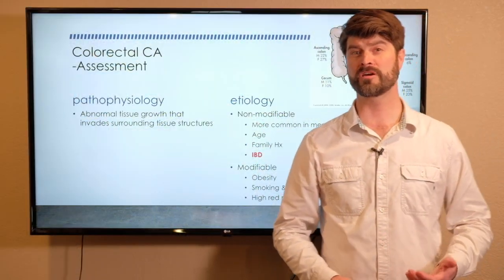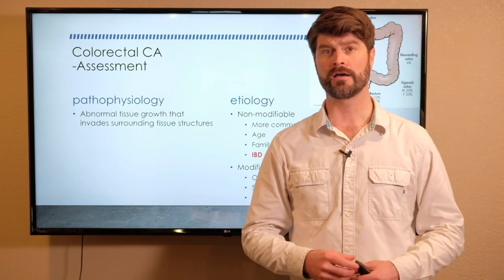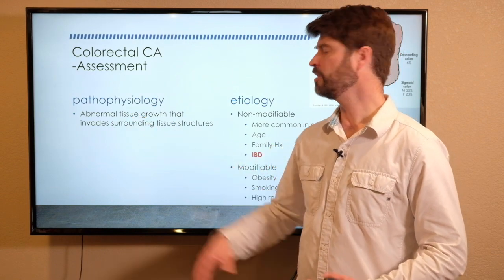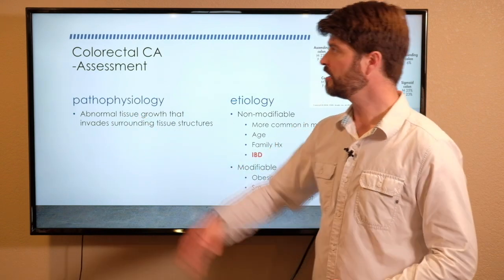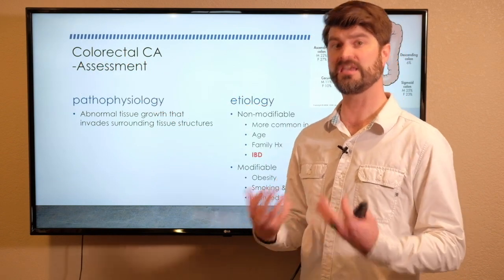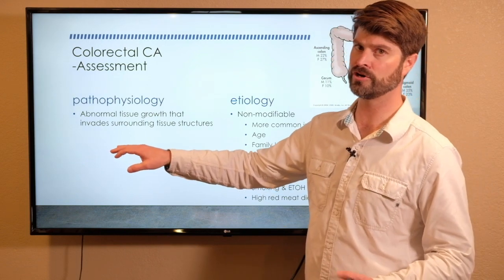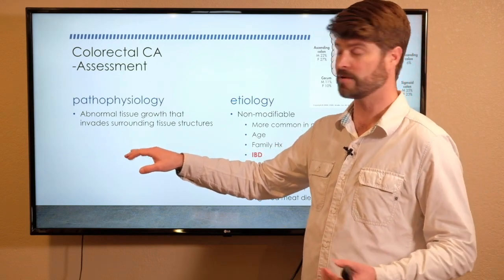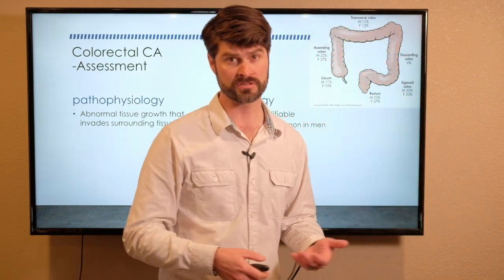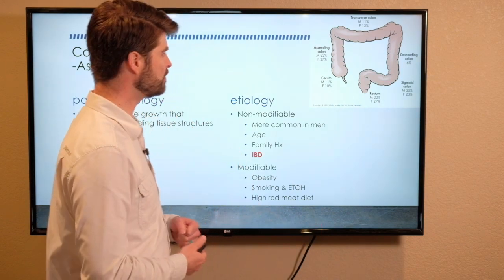The last topic we're going to talk about with the gastrointestinal system is colorectal cancer. For our assessment phase, the patho of this is an abnormal tissue growth, which really applies to all different cancers. This one is occurring in the colon or the rectum, so it's invading into the gastrointestinal system. Advanced forms of any type of cancer can invade into surrounding tissues and structures, which we start to then get concerned about metastasis, spreading to other organ systems completely.